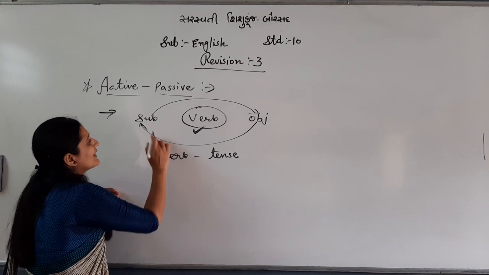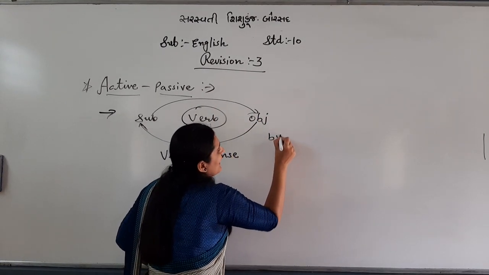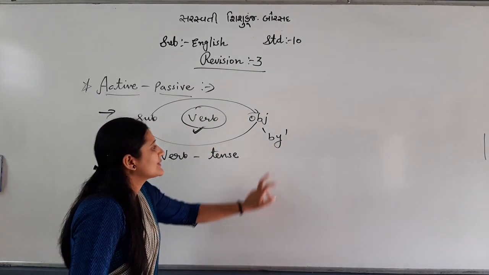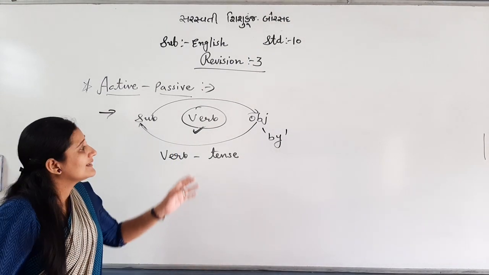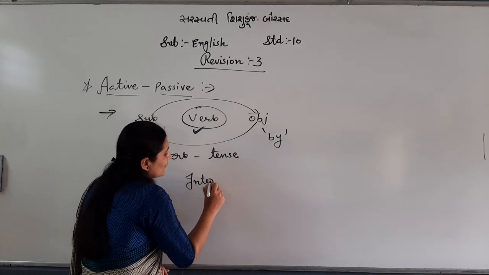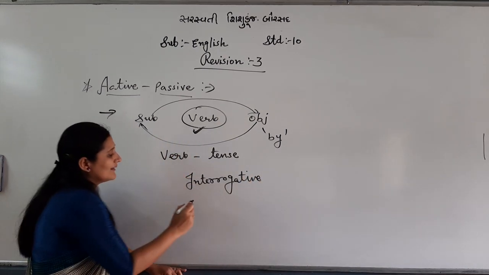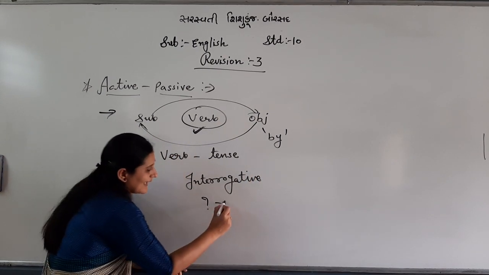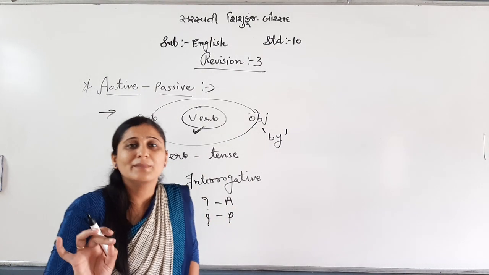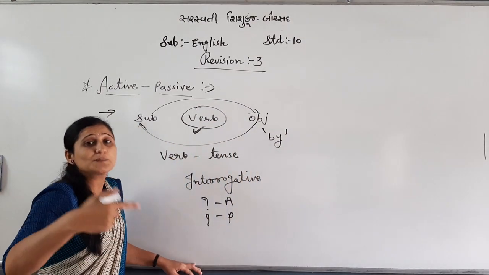Second thing, when the subject goes in the place of object, you will write by before that. You will do nothing else. These are common rules. And another thing is, if the sentence is interrogative, then the question will be there in active also and in passive also the question will remain a question. It means we will not turn it into simple, because that we do in indirect speech.